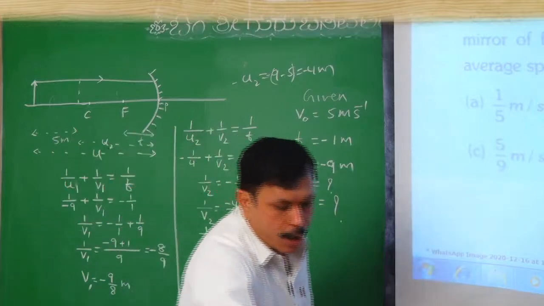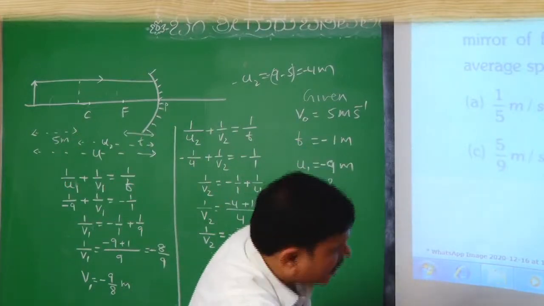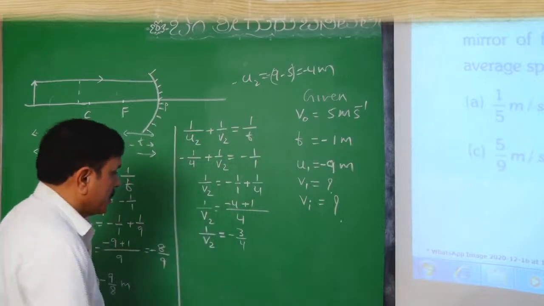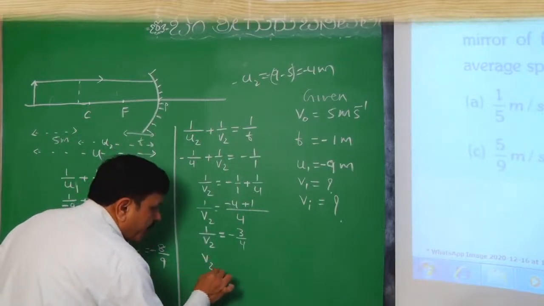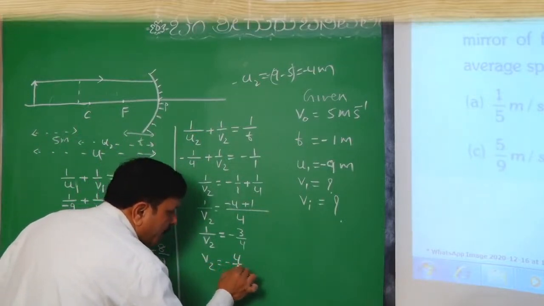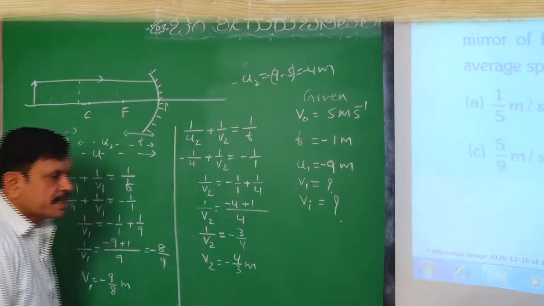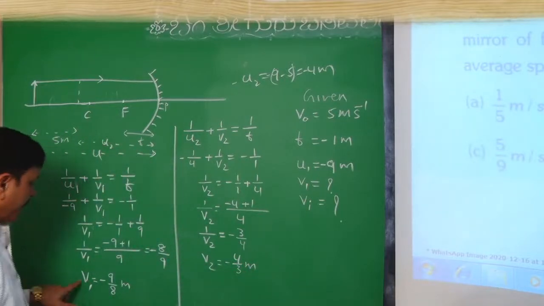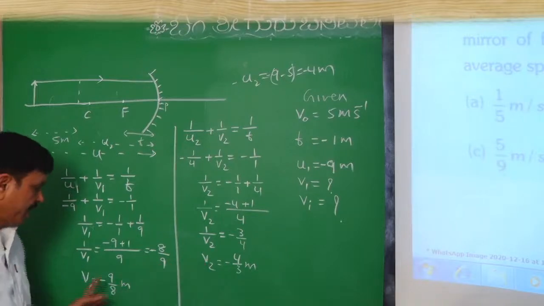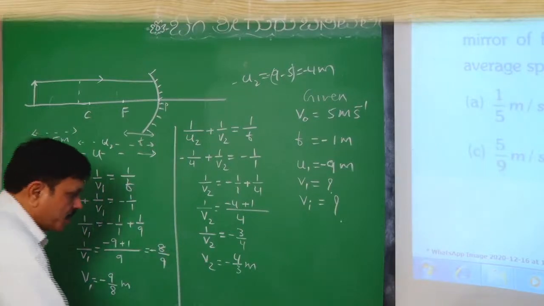So V2 equals minus 4 by 3 meter is the second distance. See, it is not velocity, it is distances, positions.